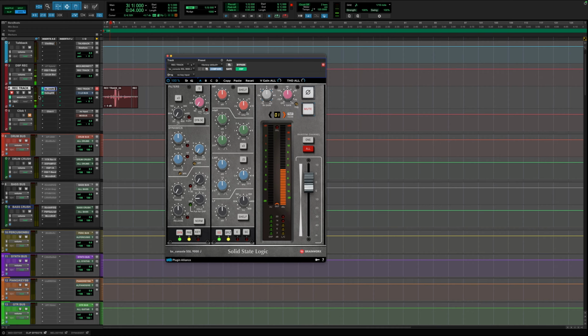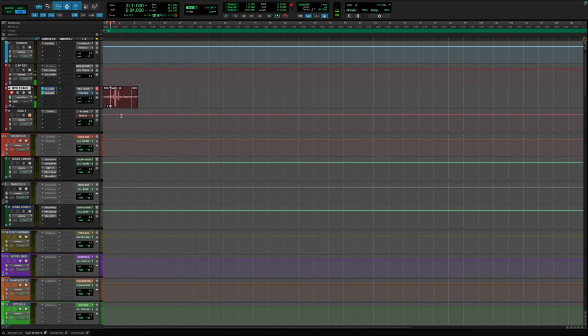I don't have to worry about these two plugins being printed because these are post. So hopefully that makes sense. There were a few people that had questions about that and how to set it up. Like I said, if you use Pro Tools but you don't use an HDX interface, I'm not too familiar with how bad the latency would be with native. I know at this point there are so many plugins that are zero latency or near zero latency, so there's still going to be a little bit of latency, but I'm not sure how that workflow would work.